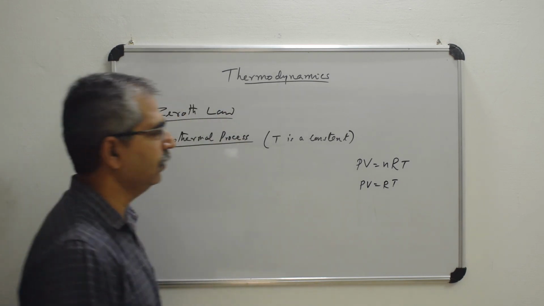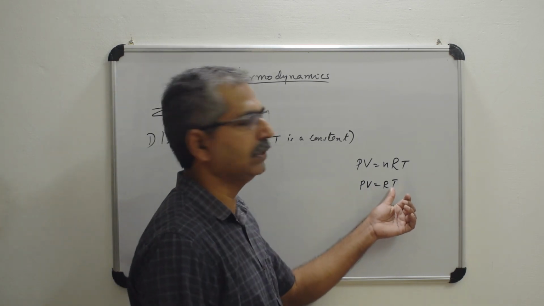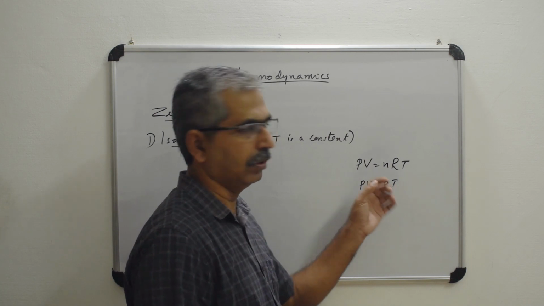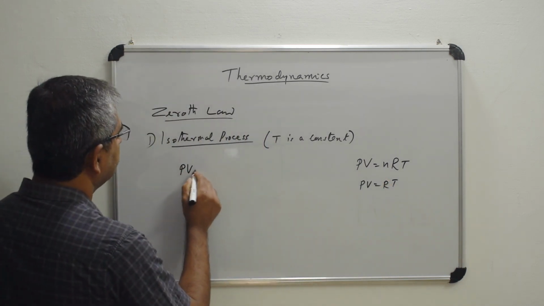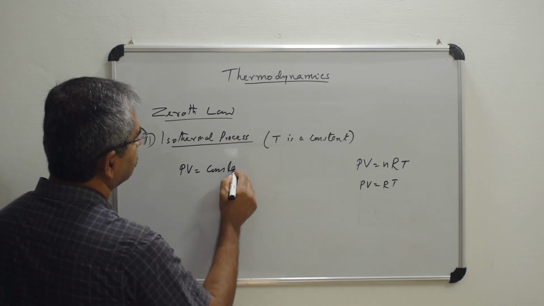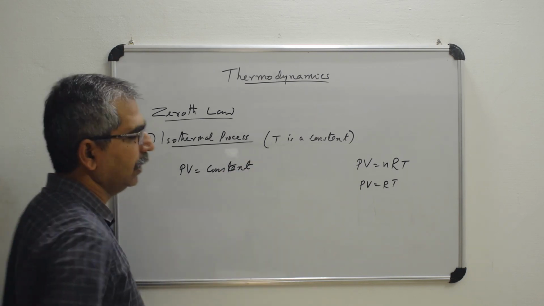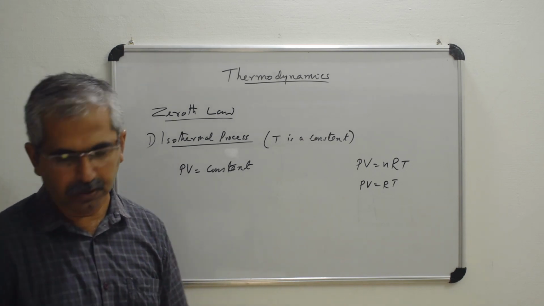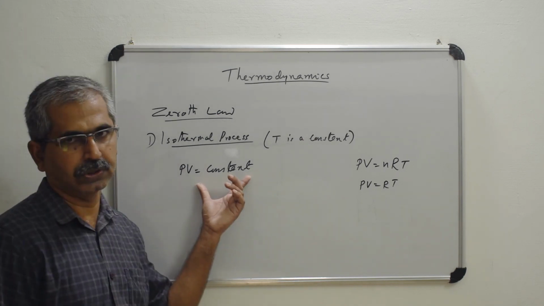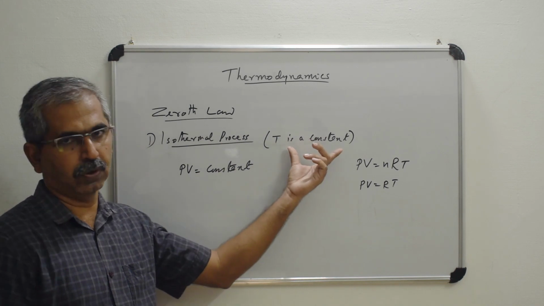If in a process the temperature is a constant, you can write that PV is equal to a constant. So we have PV equal to a constant, and again T is a constant.